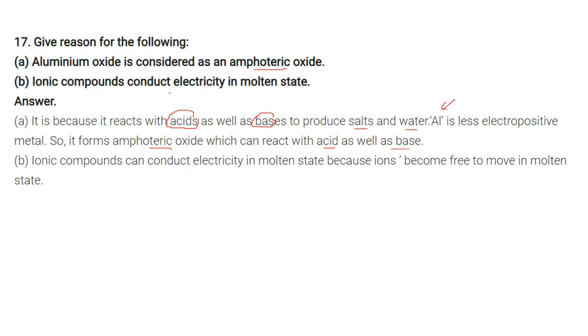Ionic compounds conduct electricity in molten state. In order to conduct electricity, we need to have free ions, or ions should be available. Ionic compounds conduct electricity in molten state because ions become free to move in molten state.